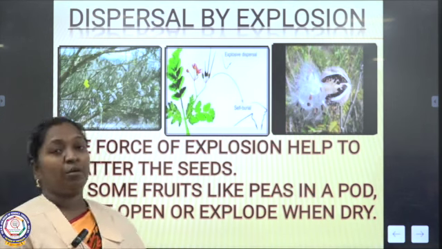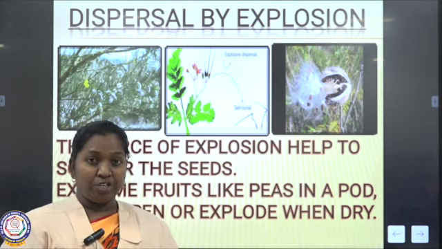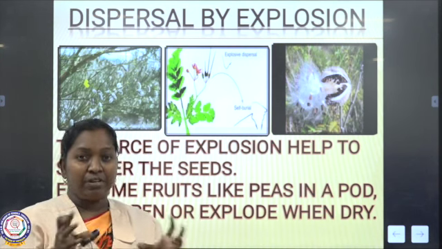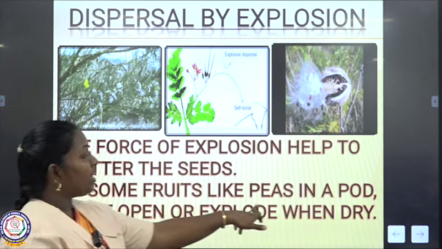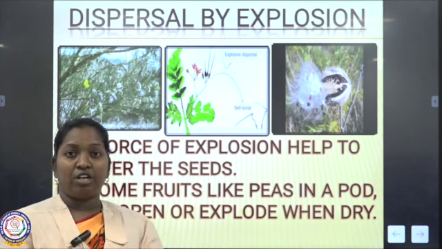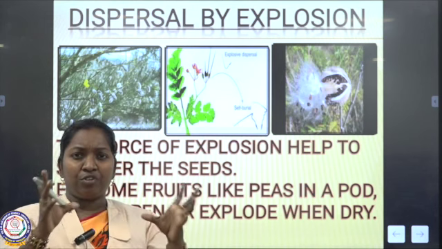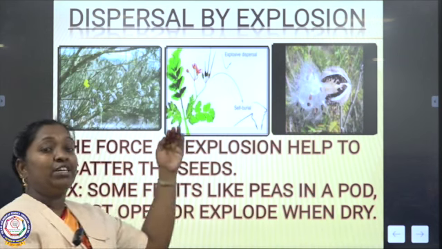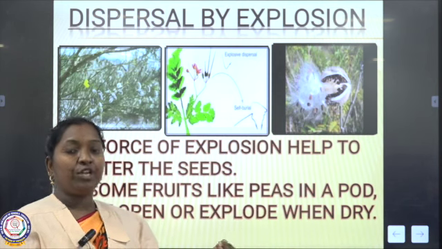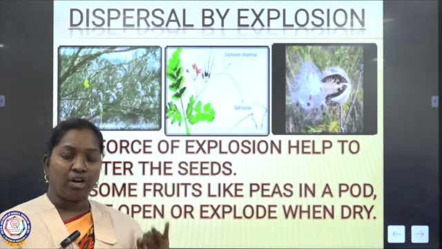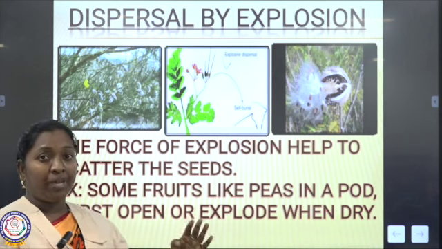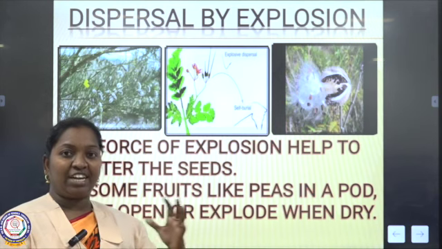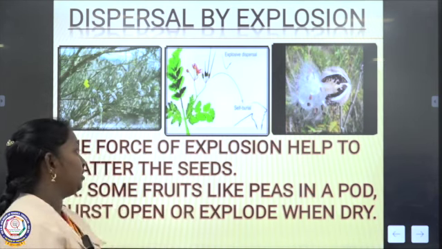Next one, dispersal by explosion. Explosion means burst. Some seeds, when they get dry, will burst. The best example is peas in the pod. When it gets dry, even cotton automatically bursts open. When it bursts, the seeds scatter over there itself. Through this way, the seed is dispersed. So I explained dispersal by wind, by water, by animals and human beings, and by explosion. This is the way seeds are scattered away and grow into a new plant.